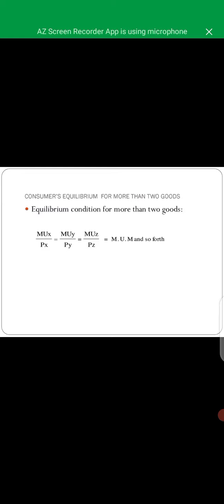Here the third situation also arises: marginal utility falls as consumption increases. So the second condition needed to attain consumer's equilibrium is that the marginal utility of a commodity must fall as more of it is consumed. If marginal utility does not fall as consumption increases, the consumer will end up buying only one good, which is unrealistic, and the consumer will never reach the equilibrium position.